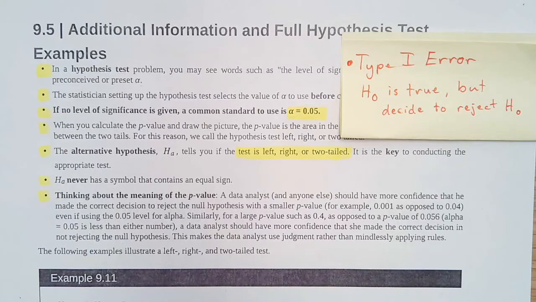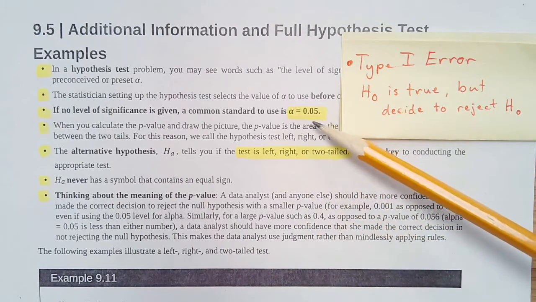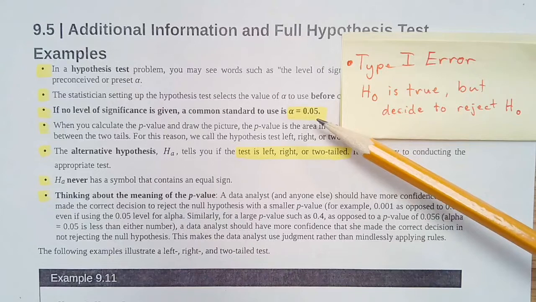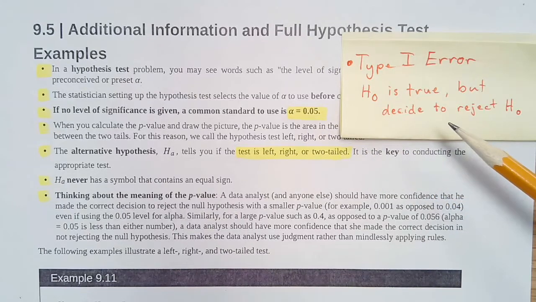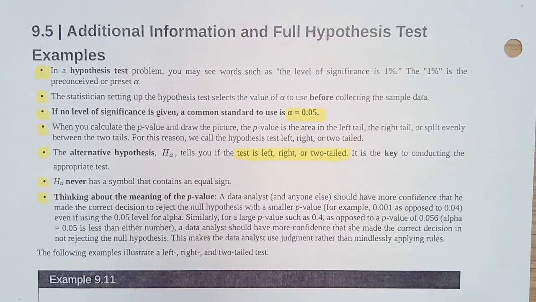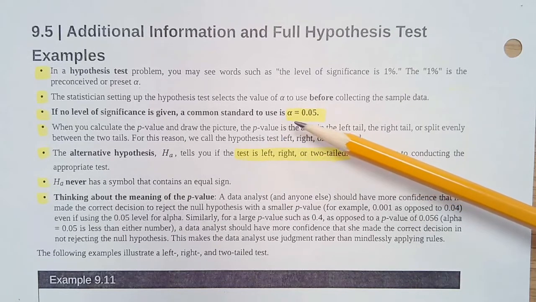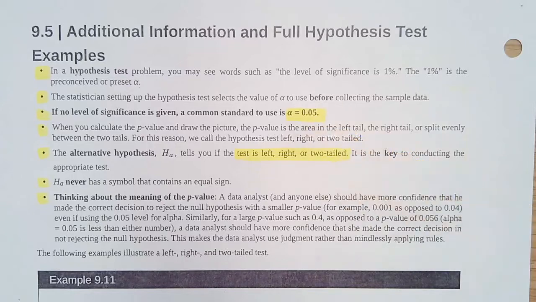Now, quick reminder that the alpha is the probability that a type 1 error will occur. This happens when the null is actually true. So the alpha is the probability that if the hypothesis is true, we make that specific error. And we use the 0.05, or 5%, if nothing's given.